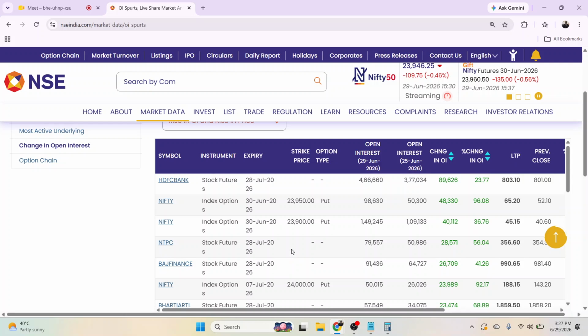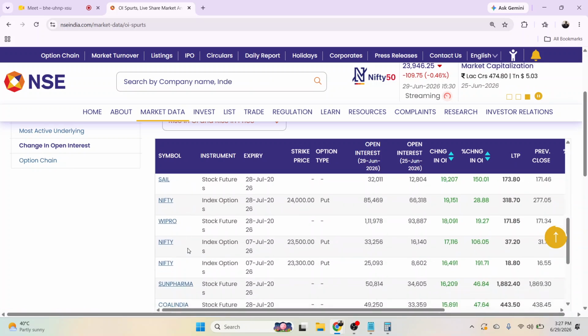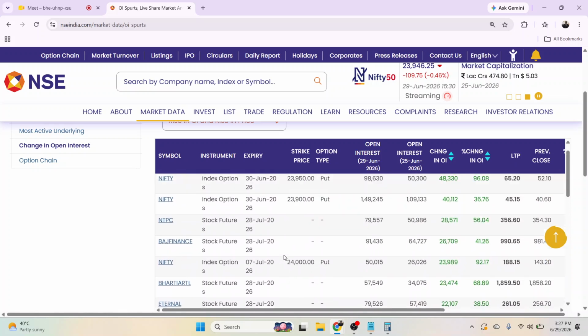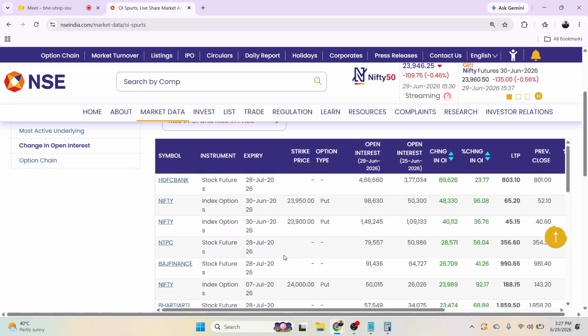Okay, so these are the different stocks like HDFC, Nifty, these are the Nifty contracts, NTPC, Bajaj Finance, and so on. This is the date of today itself. Here you can see this is stock future, this is index option.